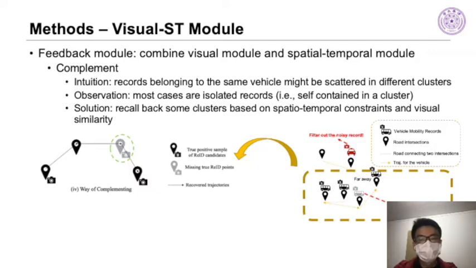The first part is the complement module. As we have mentioned before, we have found in practice that some records might be missing in the clustering result, which means records belonging to the same vehicle might be scattered in different clusters. Therefore, our goal is to recover the missing records from other vehicle clusters. And in practice, we have observed that the most scattered cases are isolated records which are self-contained in a cluster. Generally, we recall the candidates of the clusters by visual features, and then investigate whether the candidates meet the spatial-temporal constraints which indicate that these clusters might belong to the same vehicle. For example, we set the threshold to judge whether the two clusters are driving at close time periods and close spatial areas.